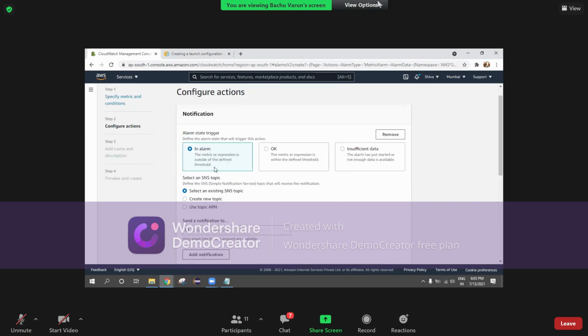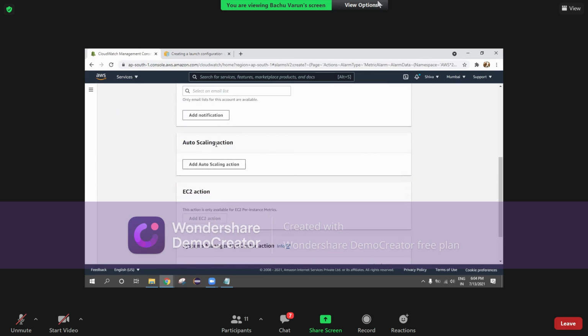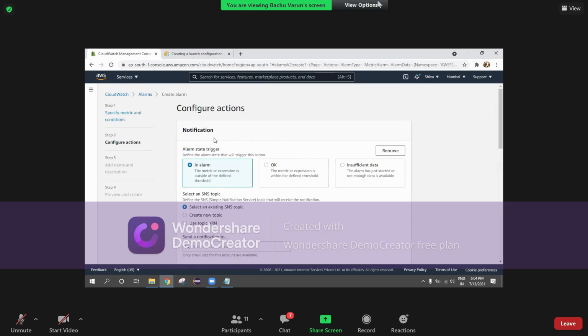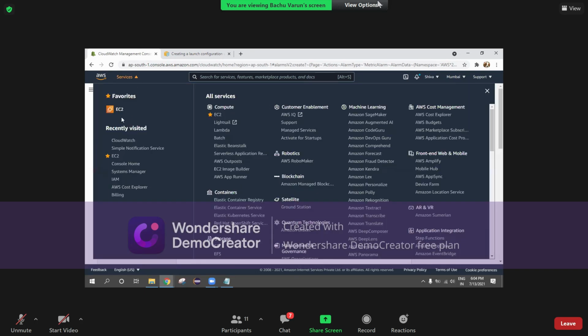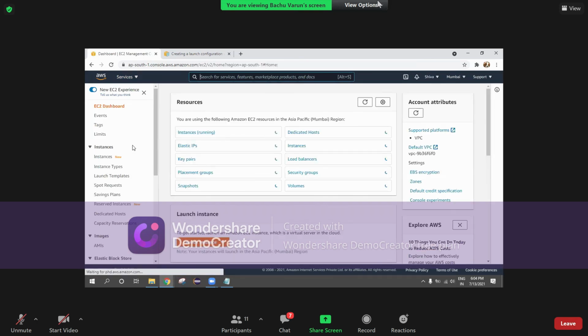Again next in the alarm. What sort of notification you want here, a mail or an SMS? Everything will be mentioned here. But this is in the developer zone, so as of now, we are not going to utilize this particular service. We'll get back to our instances.